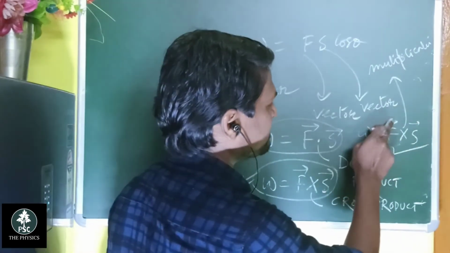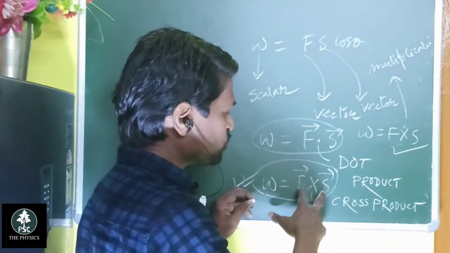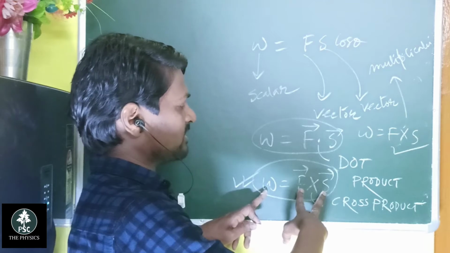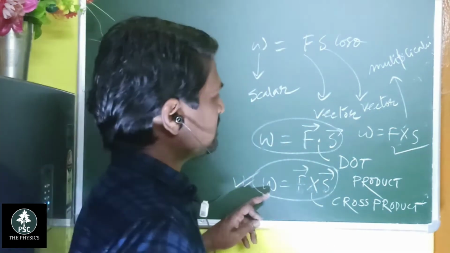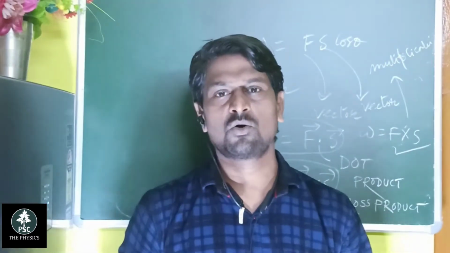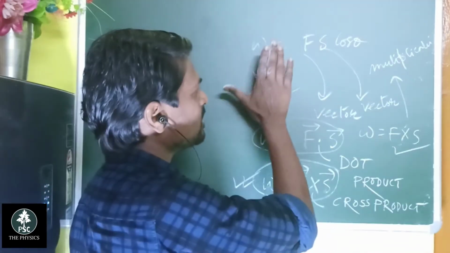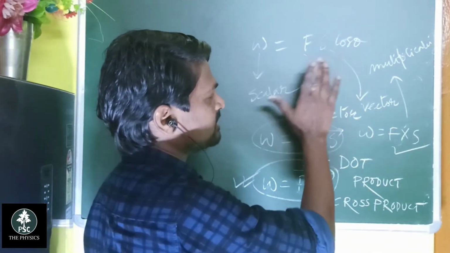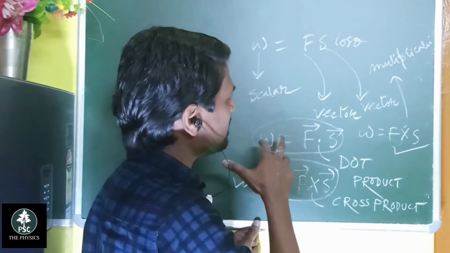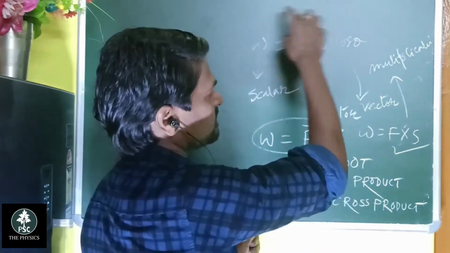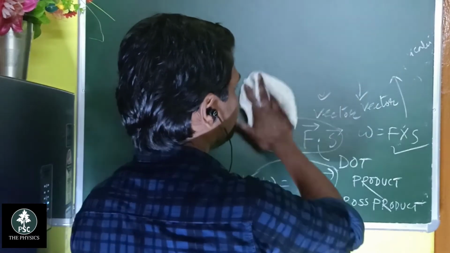Multiplication of two vectors gives a vector quantity, but here the work done is a scalar. So don't go into too much detail. Just know that work is a scalar quantity, force is a vector quantity, displacement is also a vector quantity, and work done equals F dot S, so W equals F s cos theta.